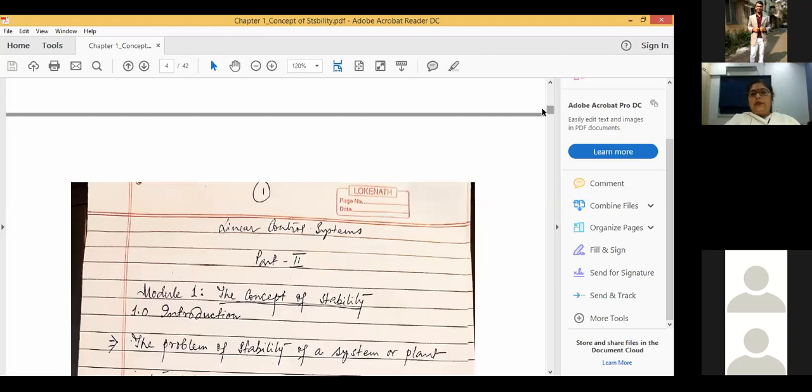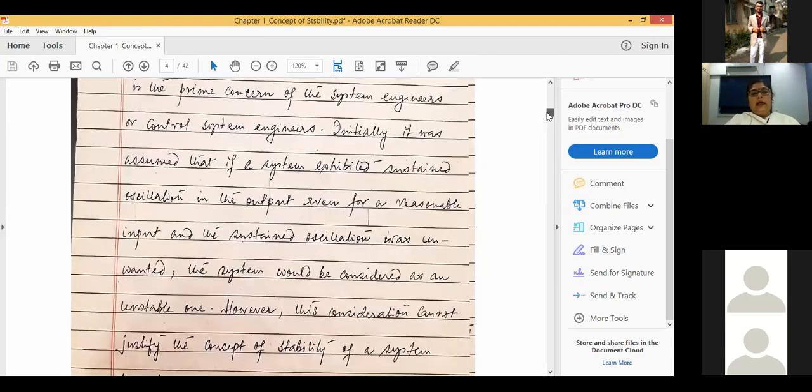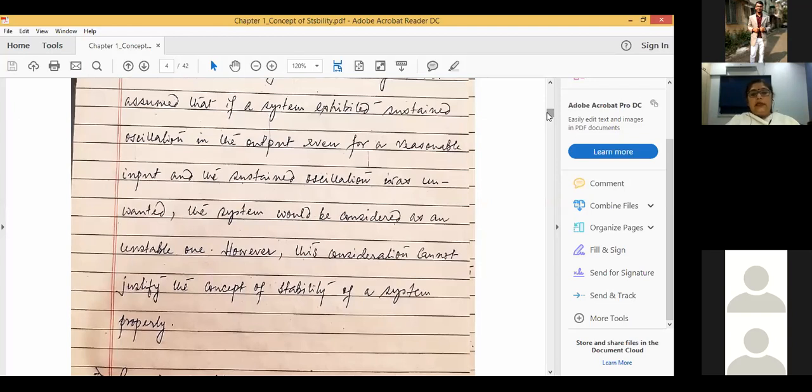And in earlier days, anyway, in earlier days it was assumed that if a system exhibited an undamped sustained oscillation at the output, then the system will be called or will be considered to be an unstable system. That means a system which is not stable enough.